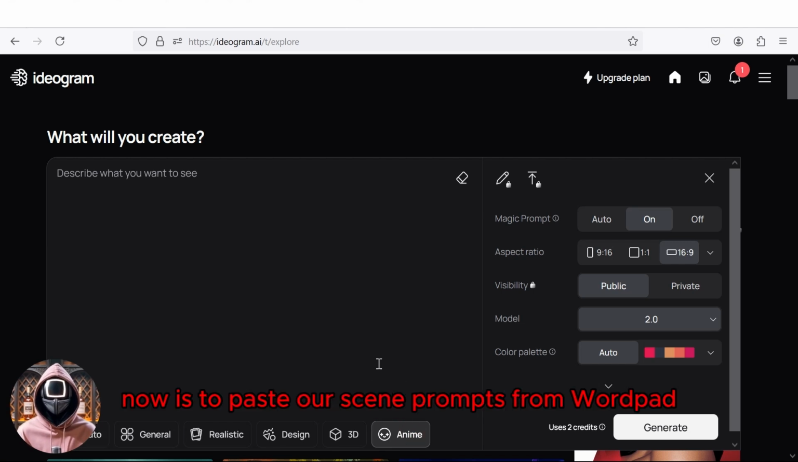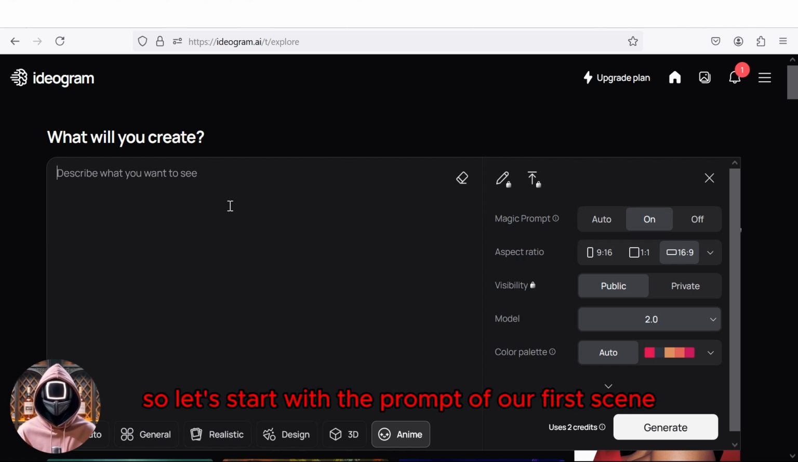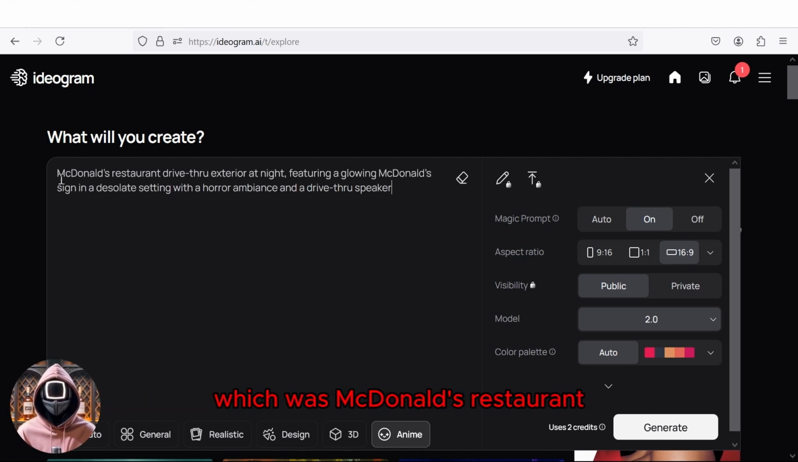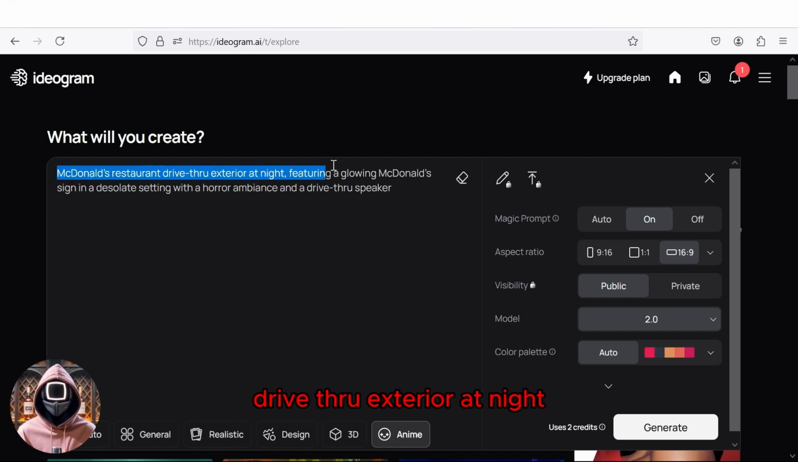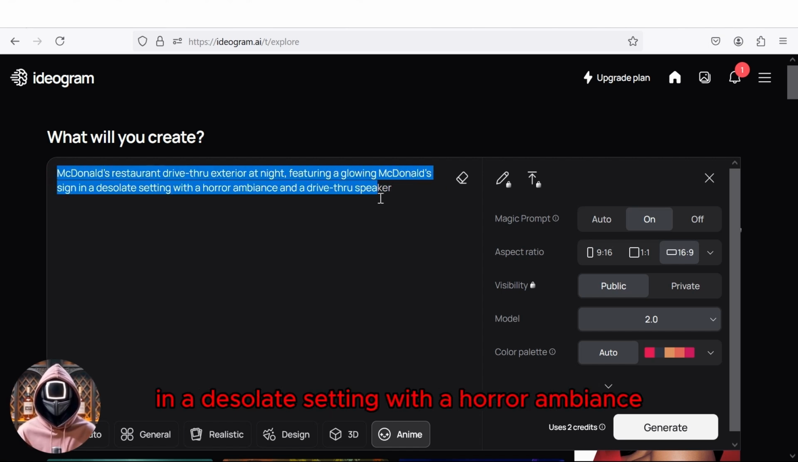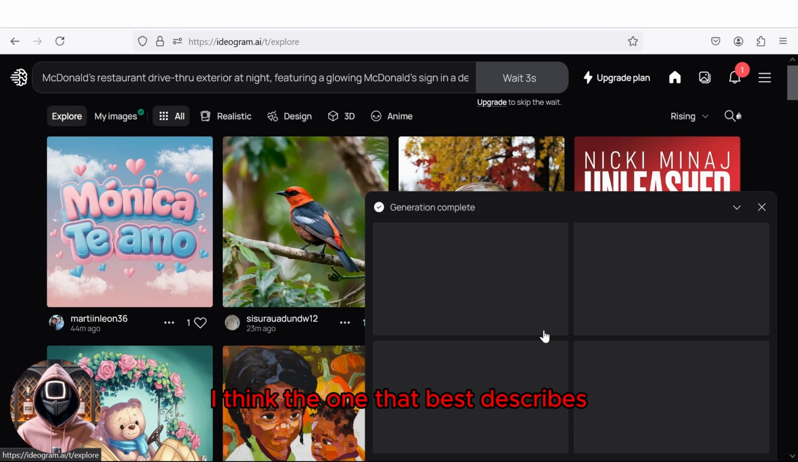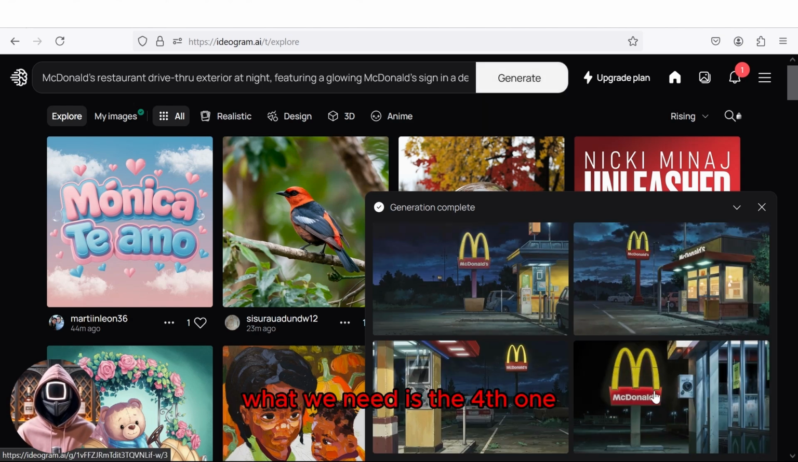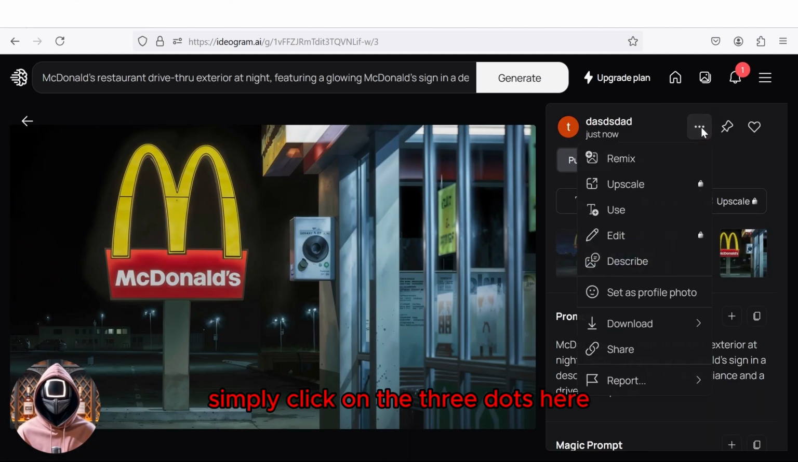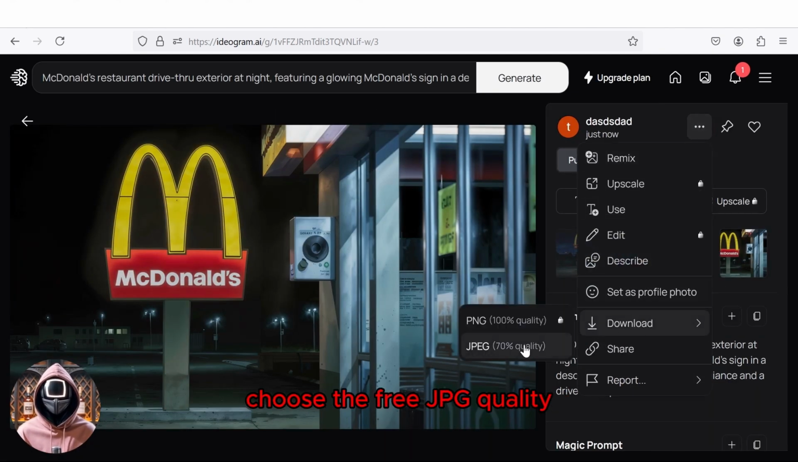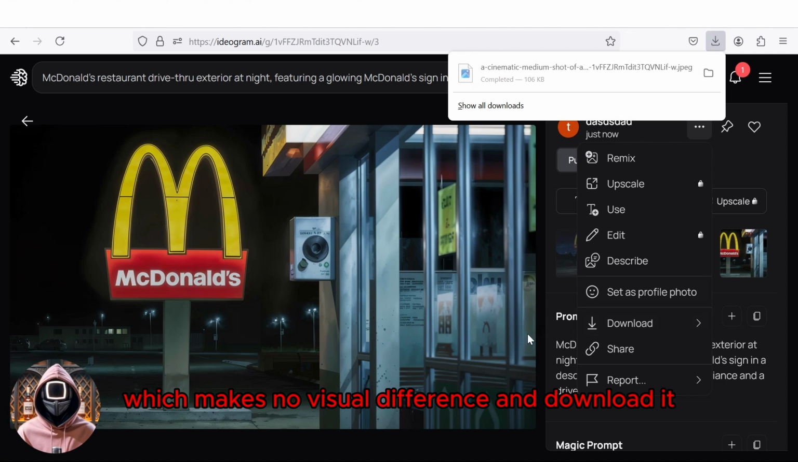All that remains now is to paste our scene prompts from WordPad in order, one by one, and turn them into pictures. So, let's start with the prompt of our first scene, which was McDonald's restaurant drive-thru exterior at night, featuring a glowing McDonald's sign in a desolate setting with a horror ambiance and a drive-thru speaker. Hit generate, and let's see what we get. Here we have the picture results. I think the one that best describes what we need is the fourth one, and it looks pretty good. To download it on the free plan, simply click on the 3 dots here, choose the free JPG quality, which makes no visual difference, and download it.